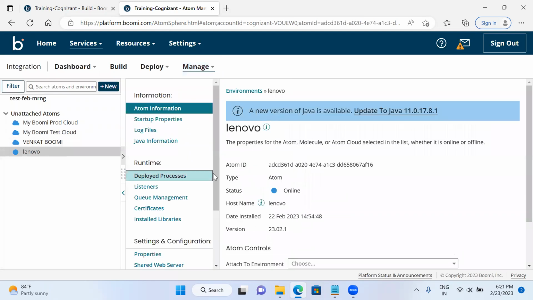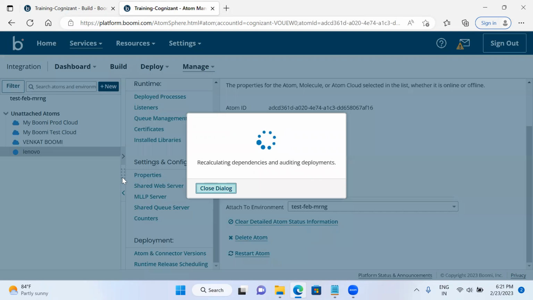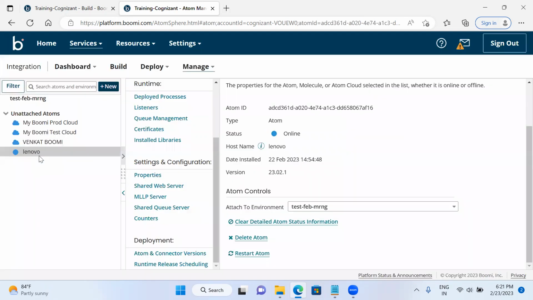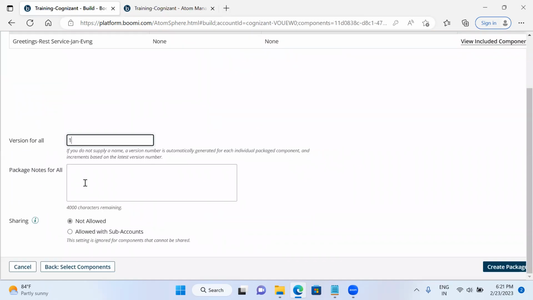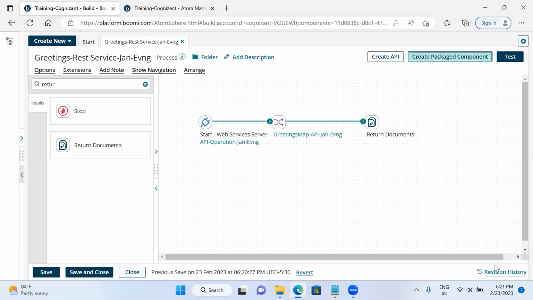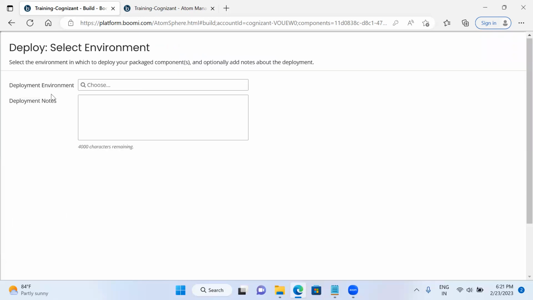So atom management, I'm going and attaching this to the environment. So I'm attaching this. Okay, now it is attached. Now I'm going to deploy this one. So version 1. So here package notes. Package notes is nothing but I have to give the value as greetings REST API. Okay, greetings REST API I'm developing here, and I'll name it create packaged component here. Package is ready. Now I'm going to deploy this.